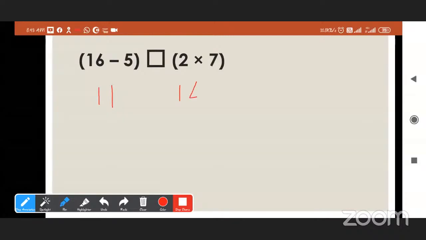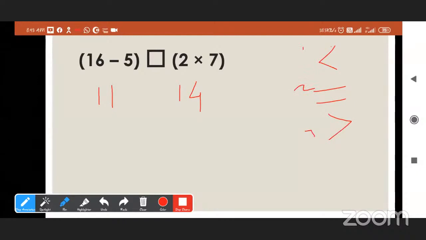So here, is 11 greater than 14, smaller than 14, or equal? 11 is smaller than 14. For smaller, which sign do we use? Smaller than. This is the first, second, and third sign.